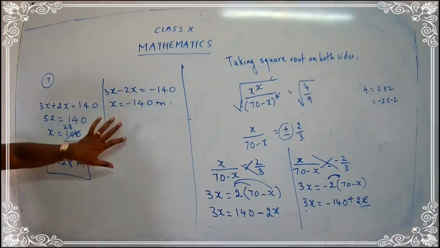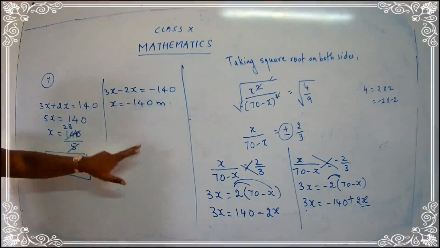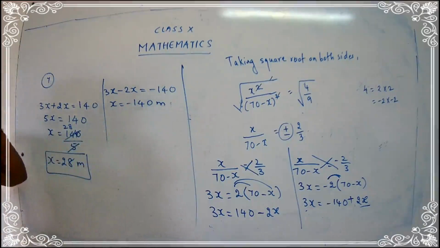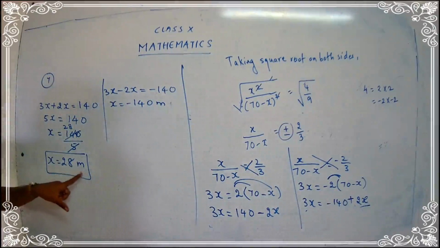Negative. x will not be minus 140 because the distance will not be negative. The distance will always be positive. So what value of x are we going to consider? Yes, we have to take x is equal to 28 meter.